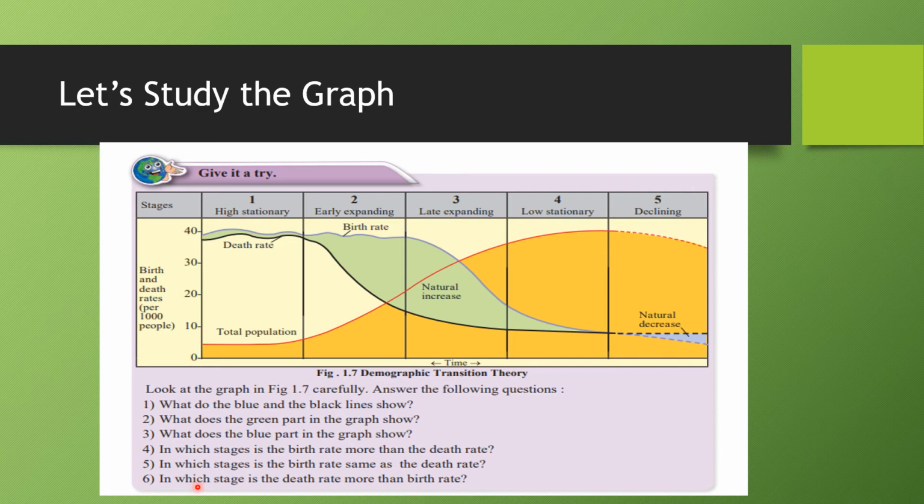Question number 6. In which stage is the death rate more than the birth rate? Now, can you see this declining stage? Finland and Sweden will fall in this stage. So in stage 5, the death rate is more than the birth rate. So this is how we will answer the questions given in our textbook.